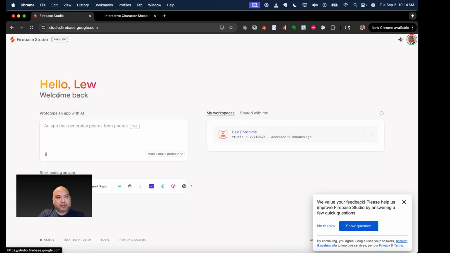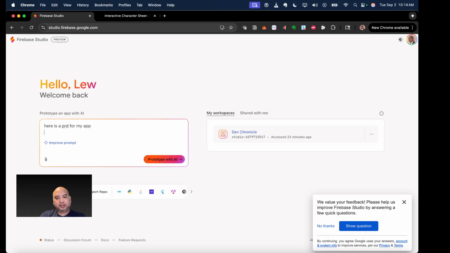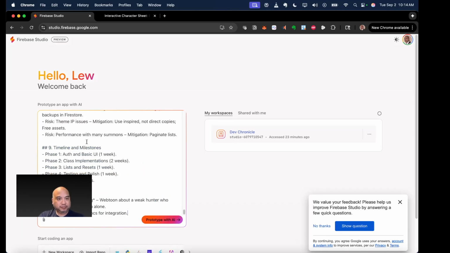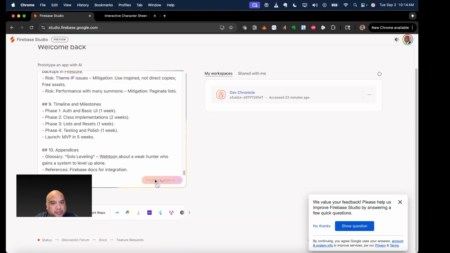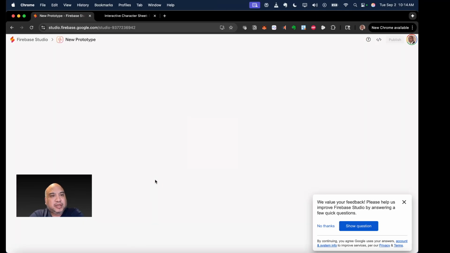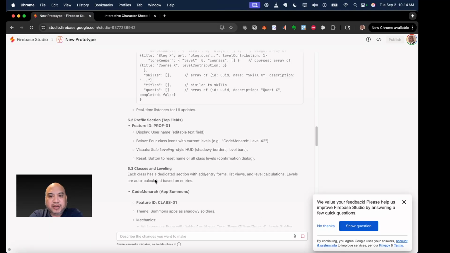Gonna go to Firebase. PRD for my app. Okay, this is probably going to take a while. I didn't see any big issues in the initial PRD, so I'm going to let Firebase fire it up.